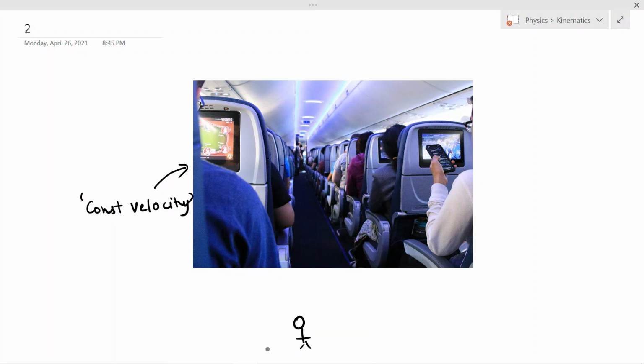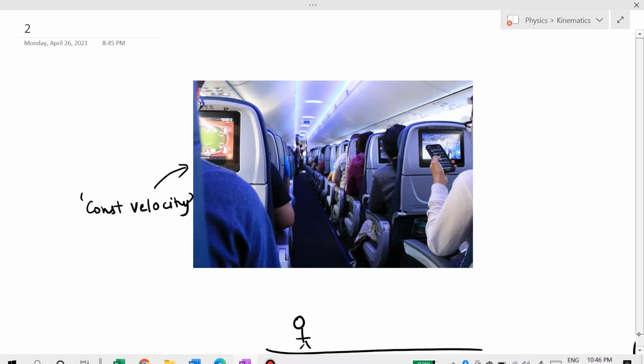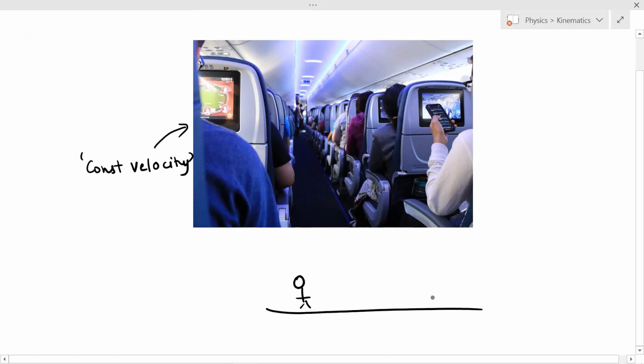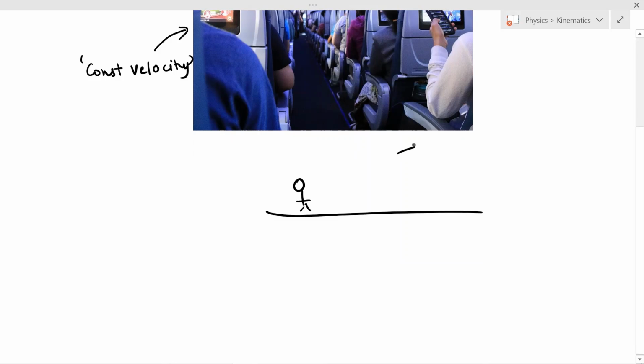Suppose there is this observer standing on the ground. Then he will observe the plane like this. Suppose I am sitting over here. Then for this observer, I am changing my position over time like this. Deep down, he knows that the aeroplane is actually causing the motion and I am actually at rest sitting on the seat. But in physics, we do not consider that. In physics, we consider the apparent change in position over time. So for this observer, I will be in motion because I am changing my position over time.